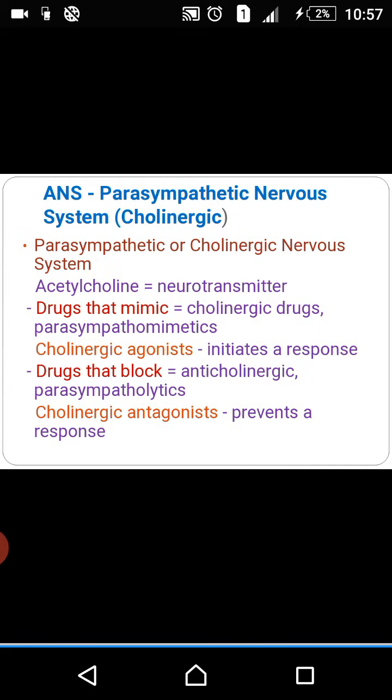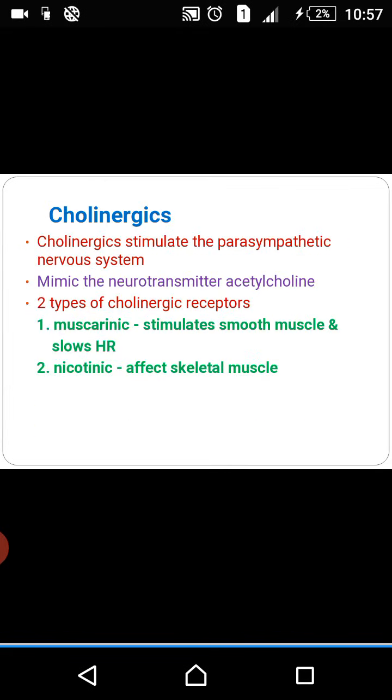The anticholinergic topic is important from the exam point of view. Usually you don't get any question on cholinergics, but to study anticholinergics you should have the basics of cholinergic or parasympathomimetic drugs. So we'll start with the cholinergics today. Anticholinergics I'll take next class.